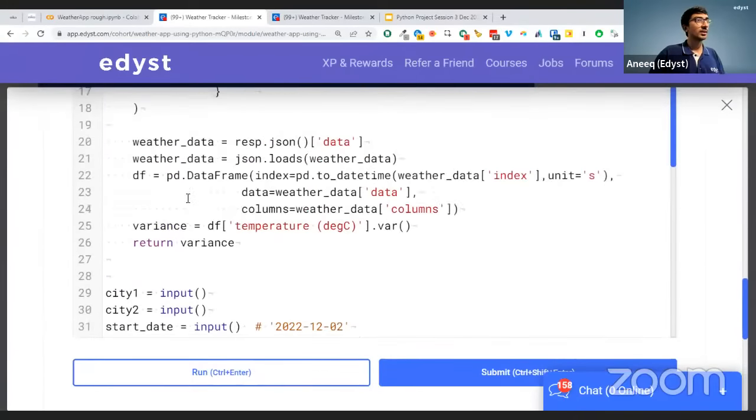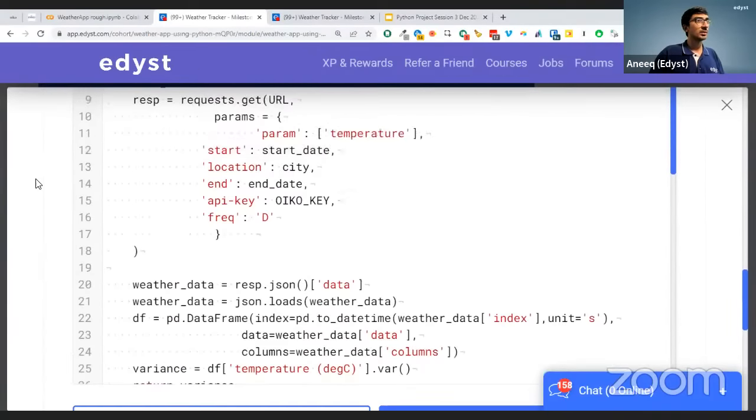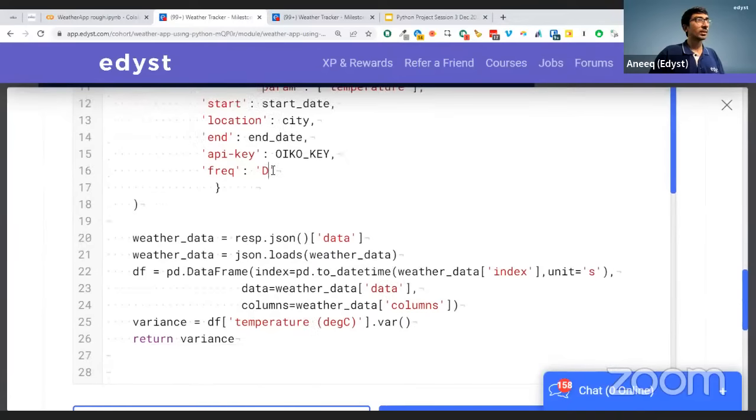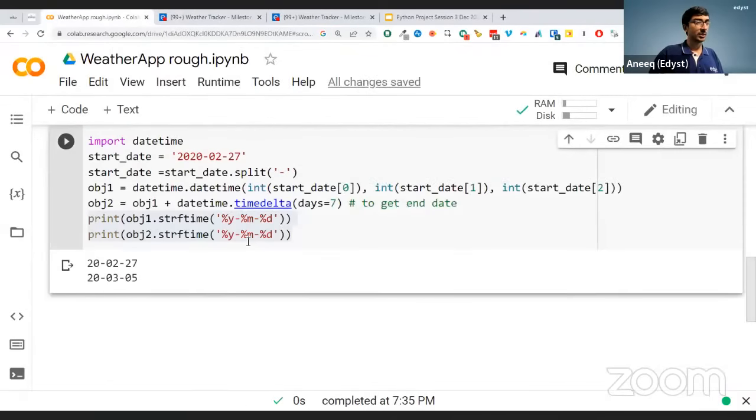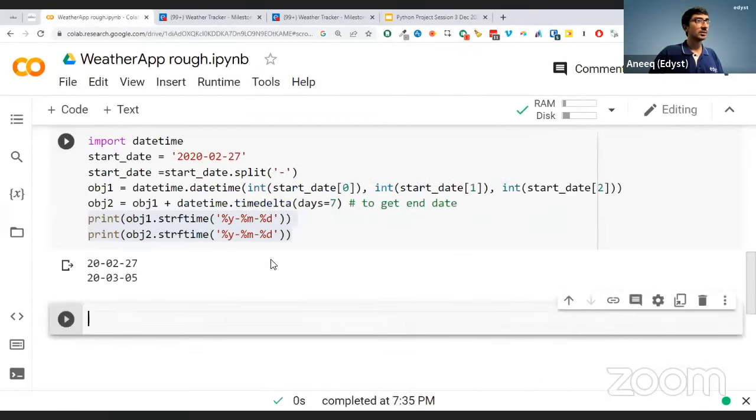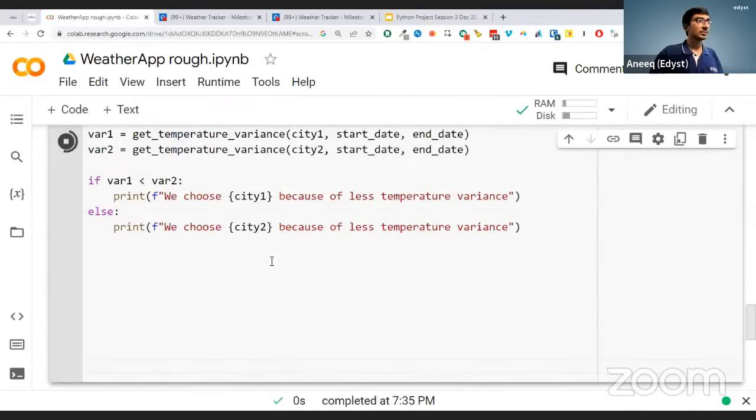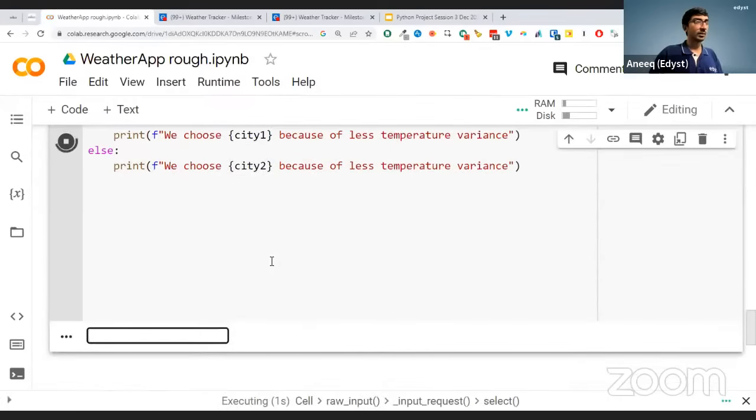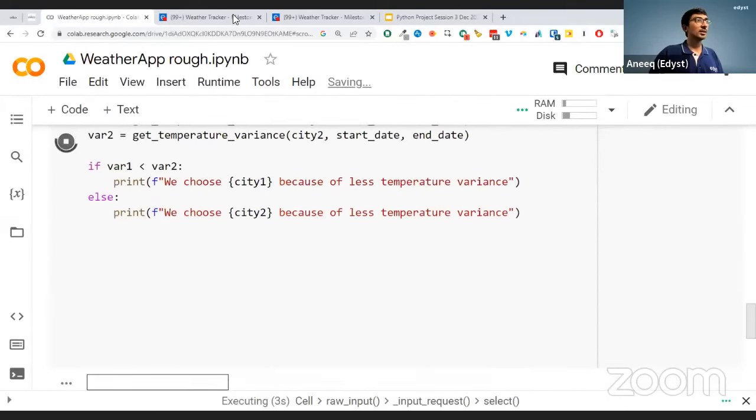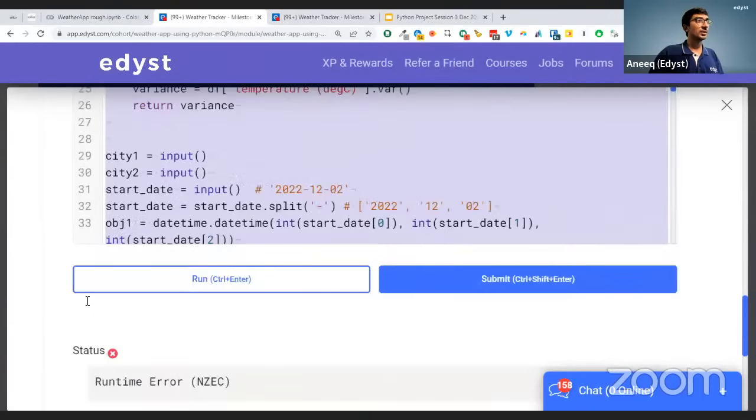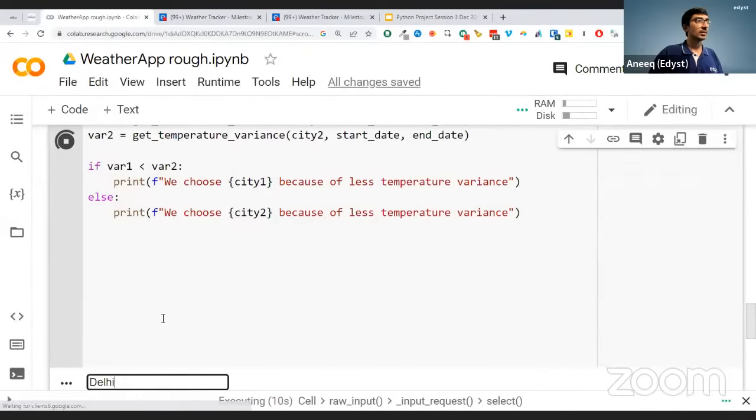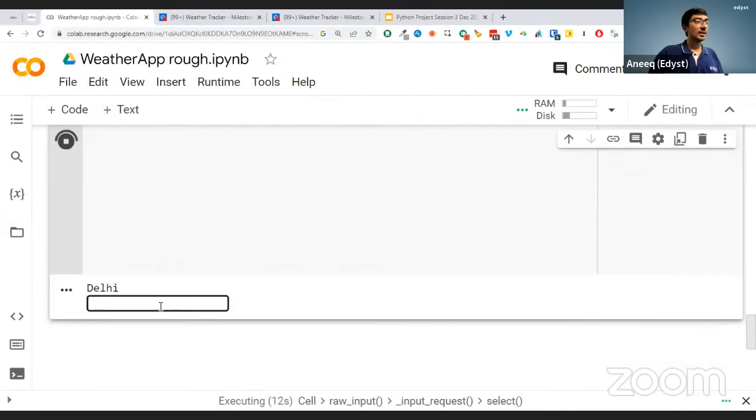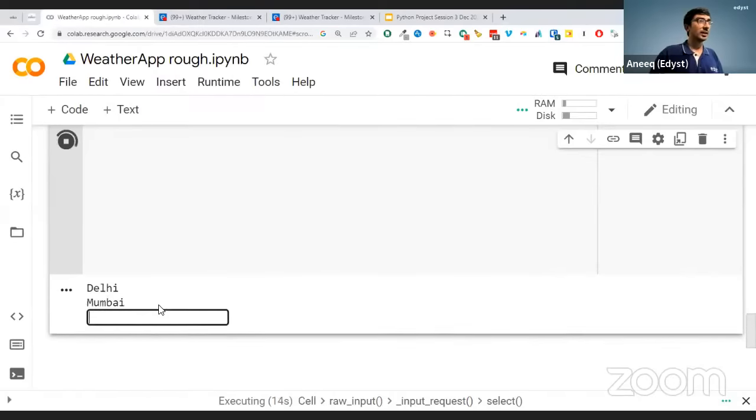Data not there. Okay, no problem. Let me just take this code here. It'll be better to debug. Okay, it's waiting for input, right? Let's give it this input. Delhi, Mumbai, and the date is this. Just give it this input.